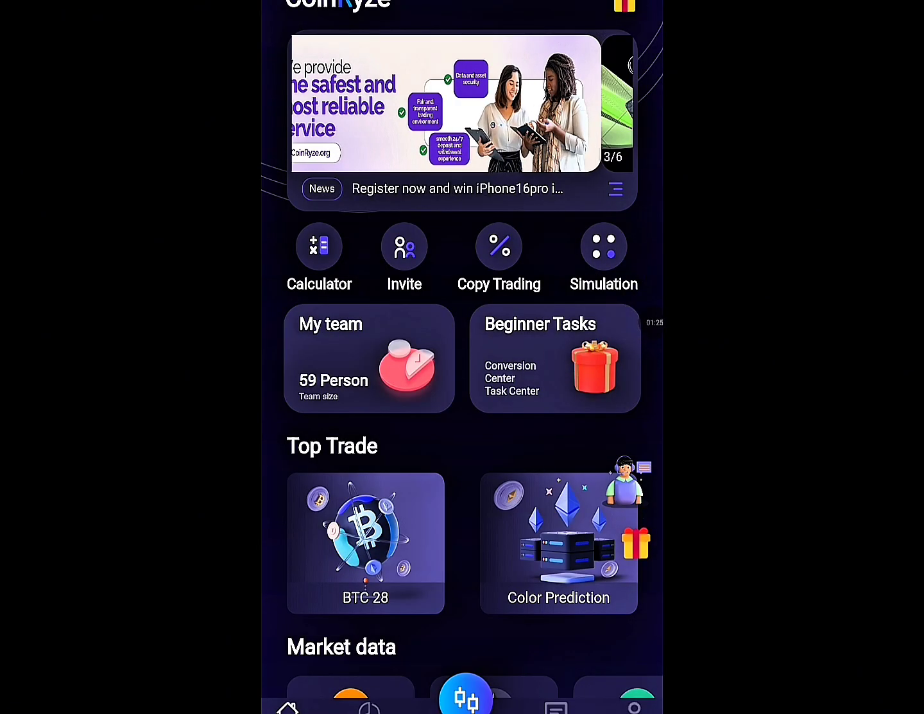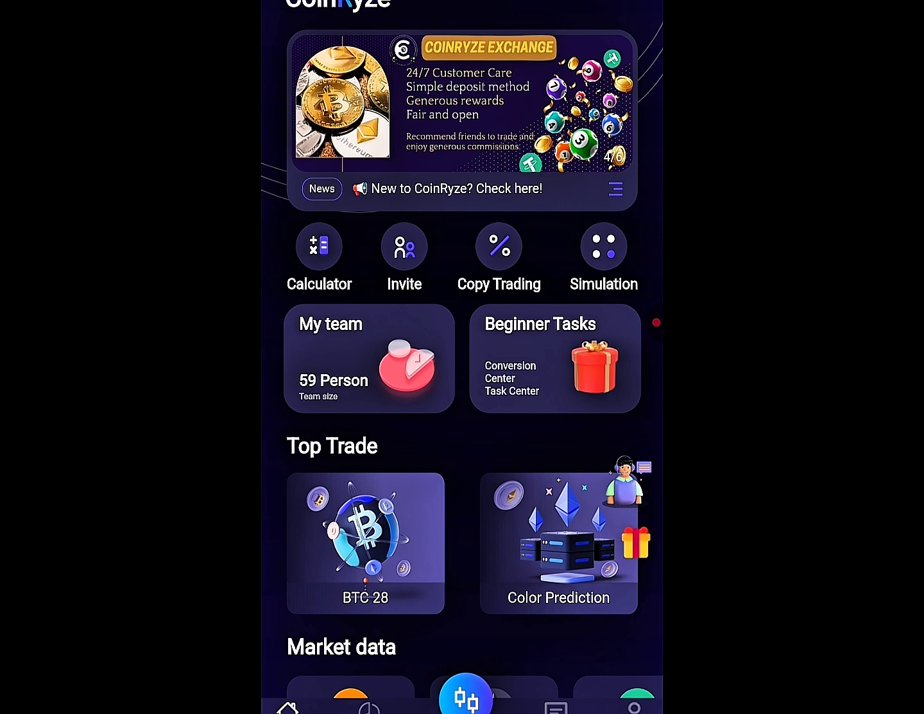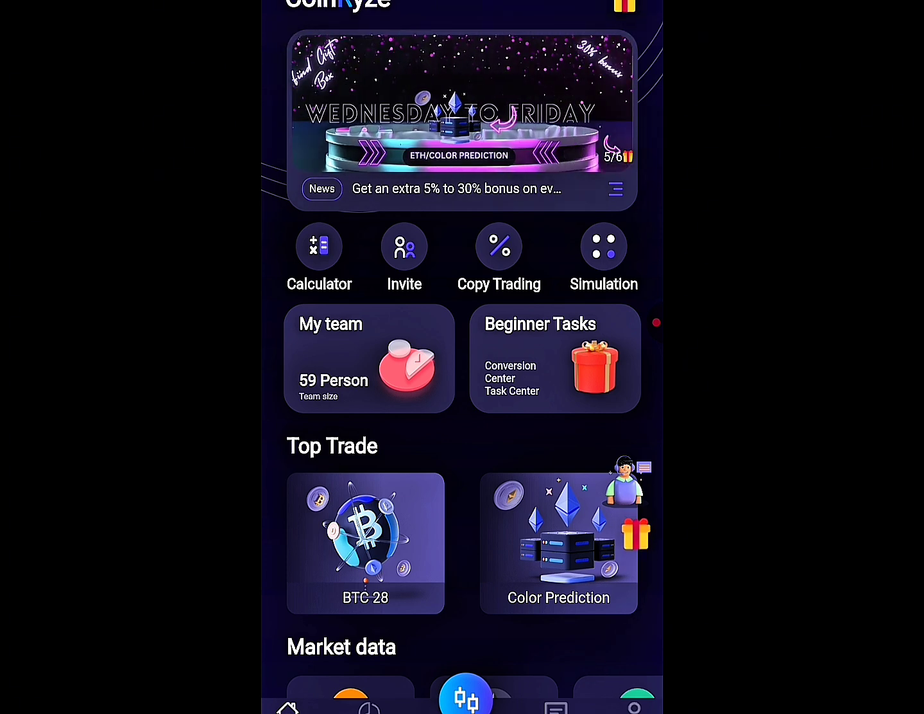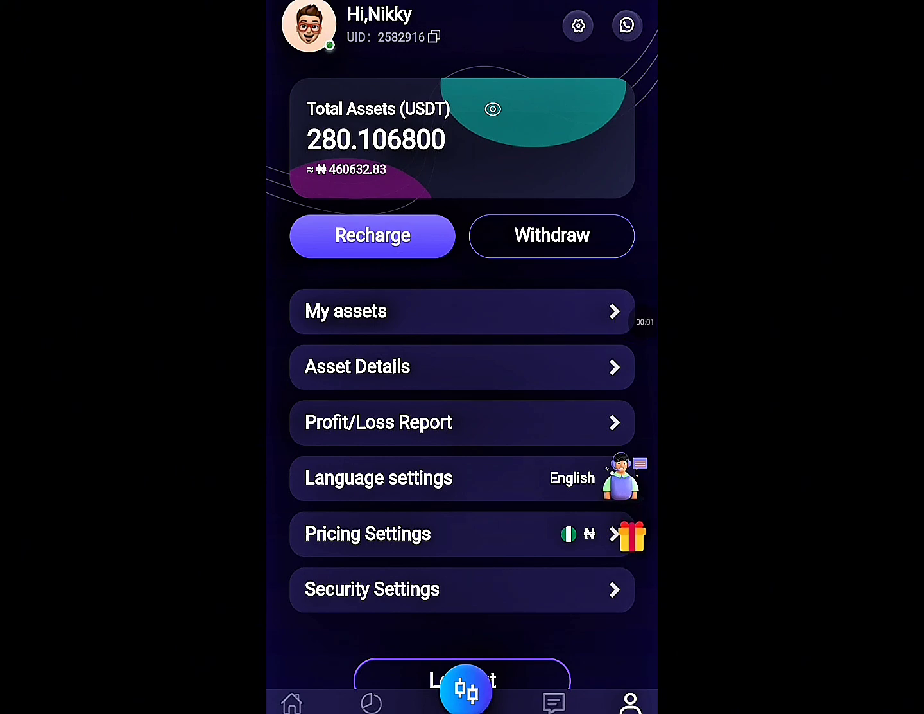So this is the platform, Cornrise. I know, right? You'll be surprised. This is the platform. This platform is massively paying. And this is my account. Let's go to my account. As you can see how much I have on this platform, I almost have 500k on this platform.